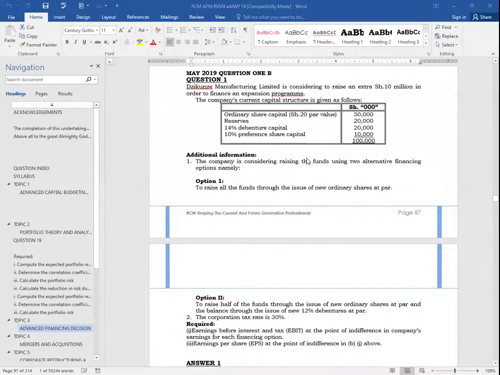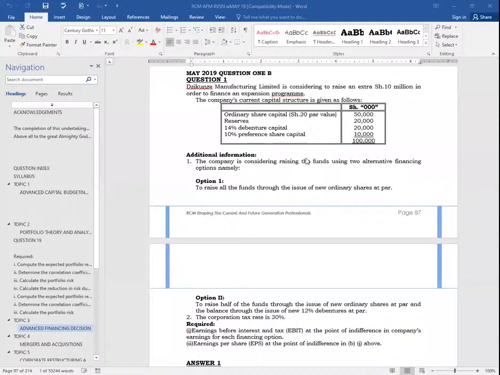We are told in May 2019 that Zikunze Manufacturing Limited is considering raising an extra shillings 10 million in order to finance an expansion program. The company's current capital structure is given as follows. We have the ordinary share capital, shillings 20 par value, there I'm able to get the number of ordinary shares. I have reserves there, which are nothing for me in terms of my EPS formula. 14% debentures, those are very important. 10% preference share capital, very, very important.